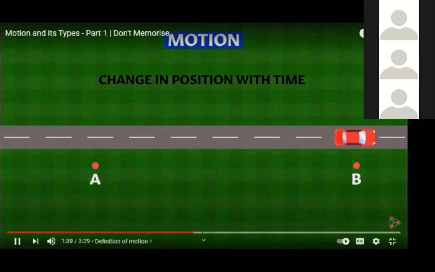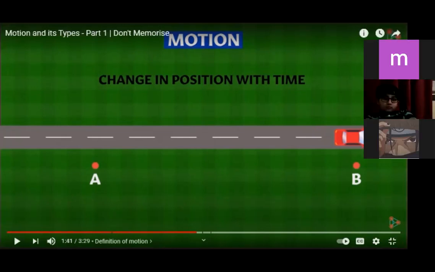Whenever there's a change in position of a body, so what is the best definition for the word motion, Abdul Mohsen? What is the best definition for the word motion? The best description, the best definition for the word motion. You can see it on my screen.